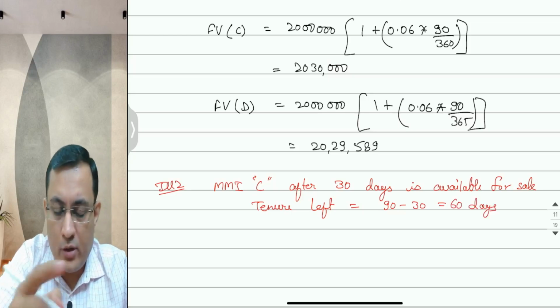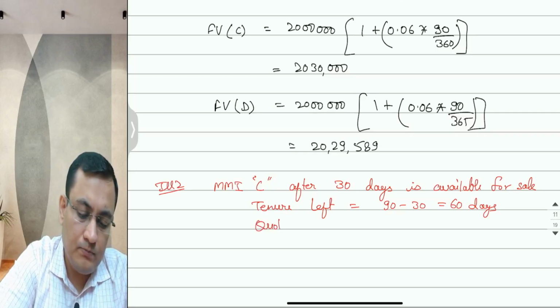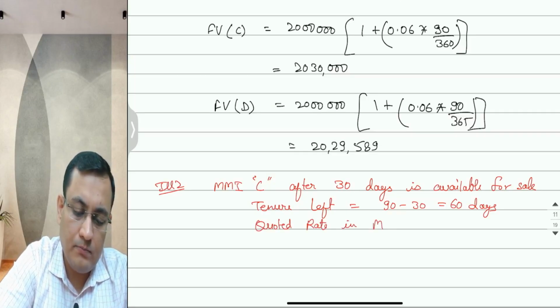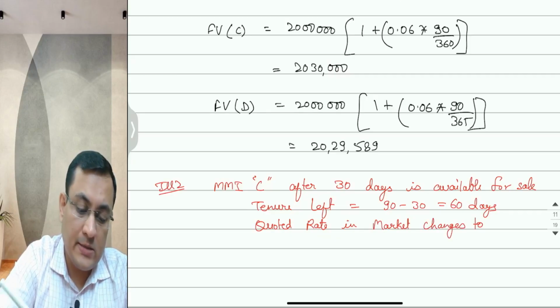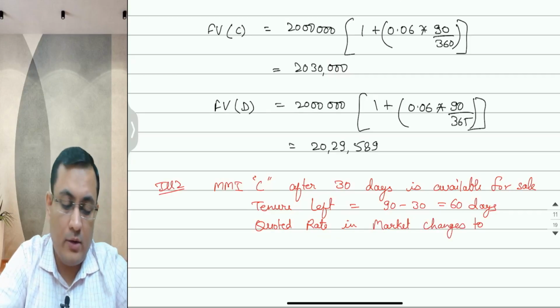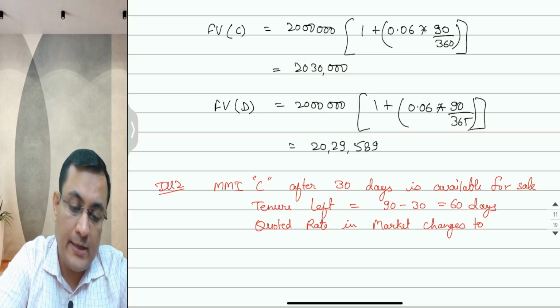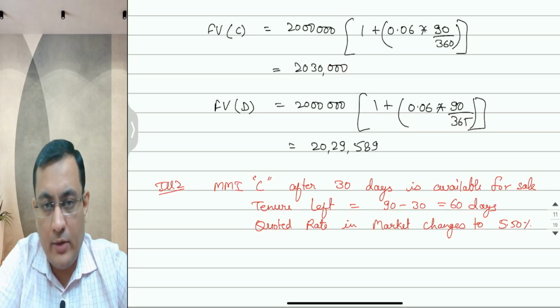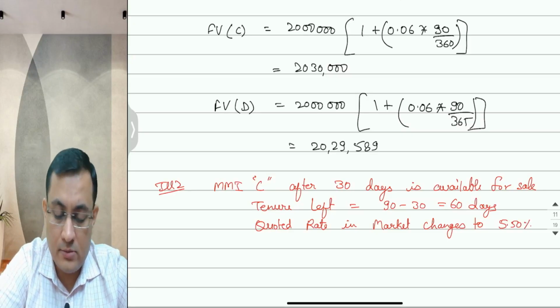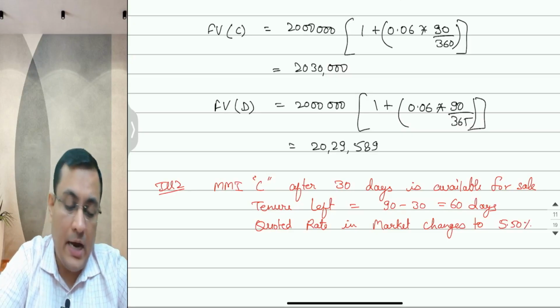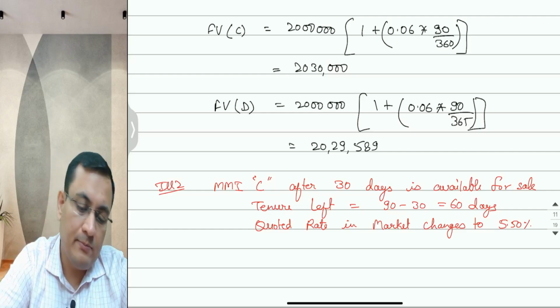But the quoted rate in the market changes. Let's say this is a CD, a repo you cannot sell. The quoted rate in the market changes to, let's say, 5.50%. What will happen to this CD? What will be the price at which you will be selling this CD?